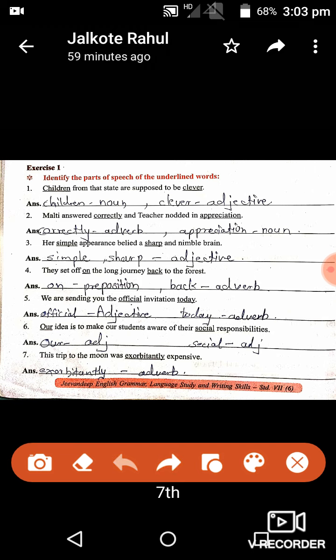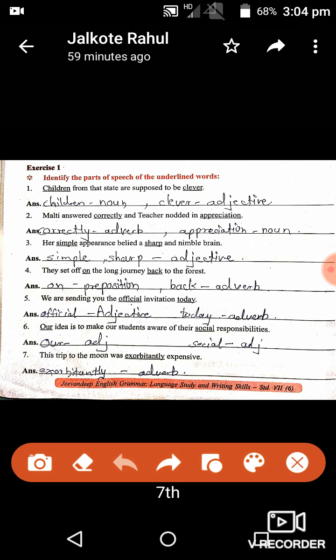And back is an adverb. Why is it an adverb? Because it is modifying, or you can say describing, or helping the verb. Which is the verb here? They set off. Set is a verb. So back is helping or modifying the verb set. That's why back is called an adverb. Understood?